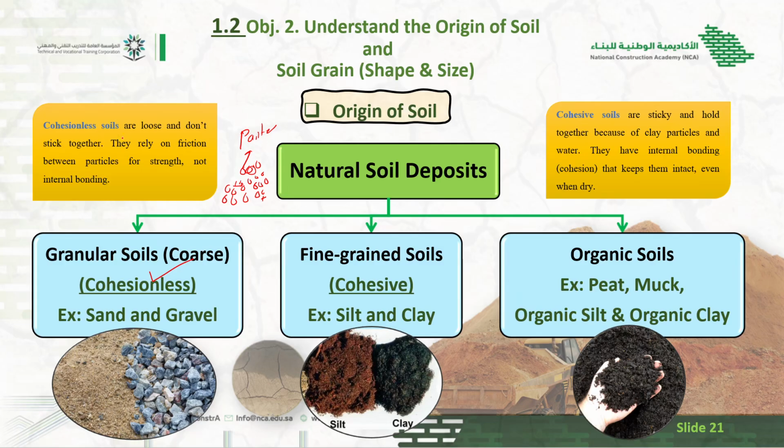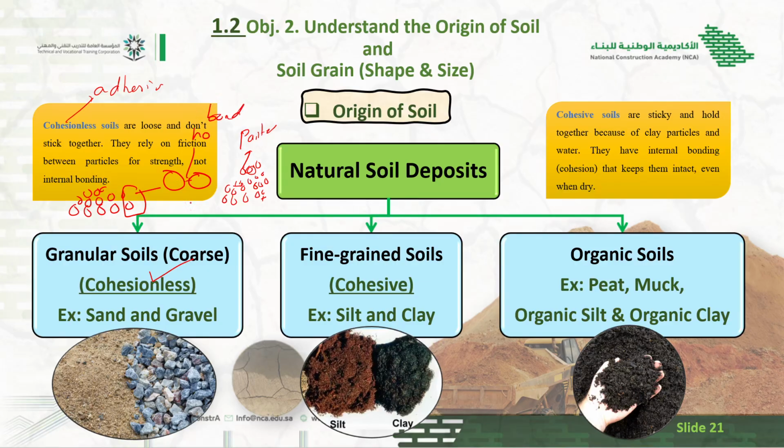It is very important. What does cohesionless soil mean? Sometimes it is called adhesion. Cohesionless means the soil particles are loose and do not stick together. They rely on friction between the particles for strength, not interbonding. What does it mean? For example, these are soil particles. I just make it exaggerated to zoom in. This is particle 1 and 2. They have no bond between each other.